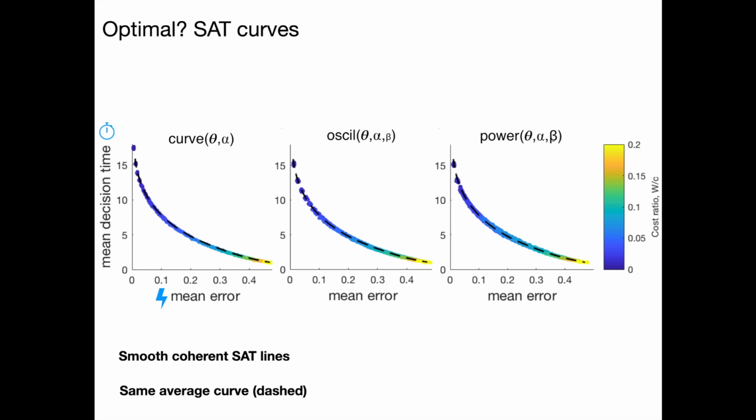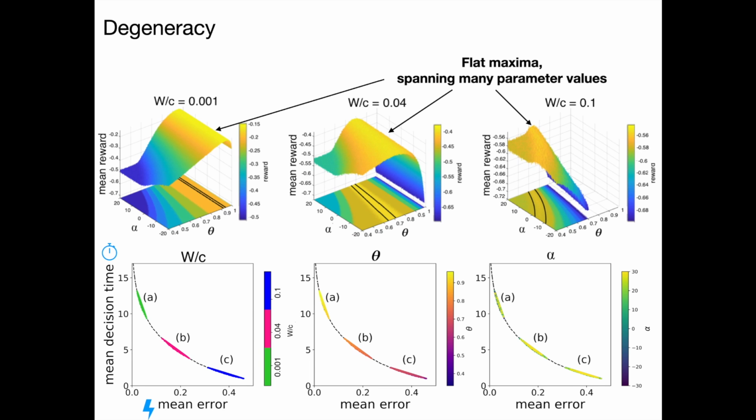Analyzing these SAT curves, we found a second type of degeneracy, which was a degeneracy of speed accuracy trade-off with the same maximized average reward. And there are a couple of reasons that this might happen. One of which is that the base risk, the reward calculation, is under-constrained, but also that different combinations of average error and average decision time give you the same average reward, which would result in variations of speed accuracy trade-offs.